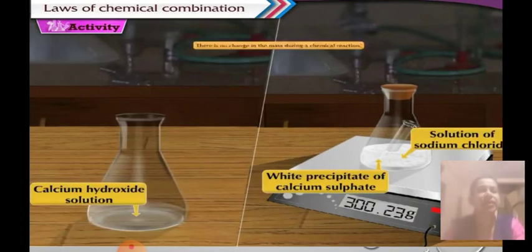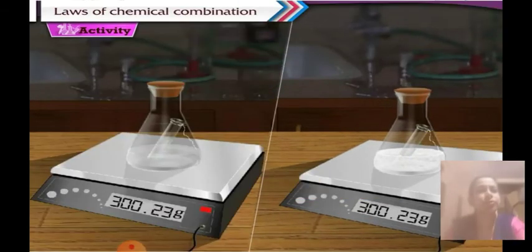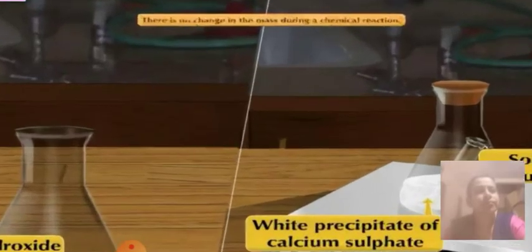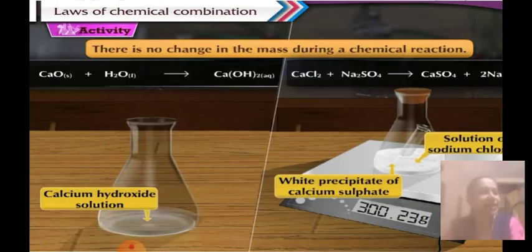So from this we can infer that from these two activities, in the first activity the mass did not change, and even in the second activity the mass did not change. So from this we can infer that there is no change in the mass during the chemical reaction. So you can see over here, there is no change in the mass during a chemical reaction. Fine. So in the first activity also, in the second activity also, we have come to know that there is no change in the mass during a chemical reaction.